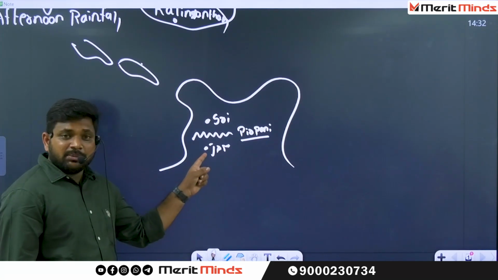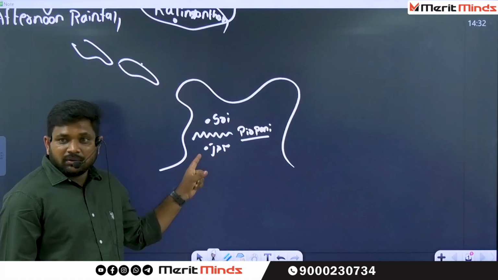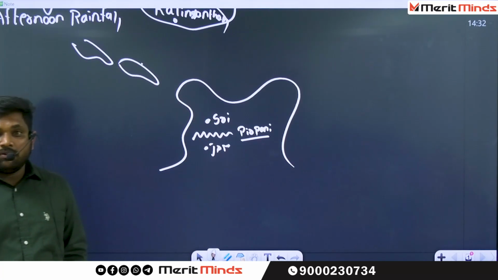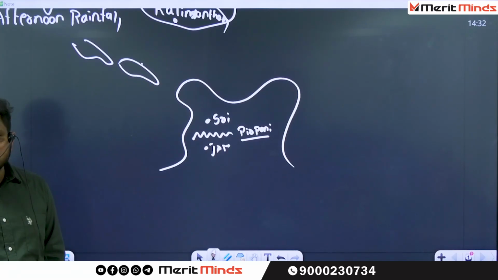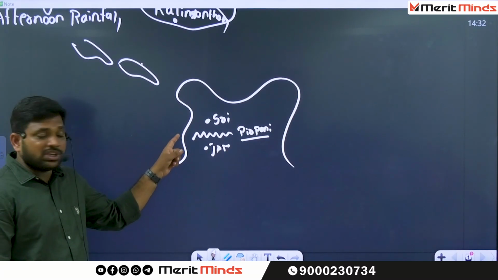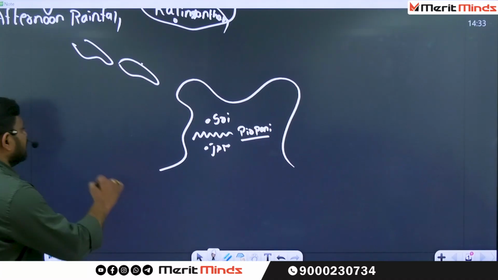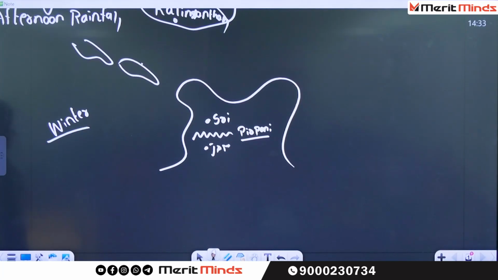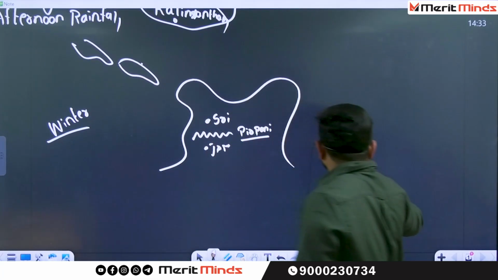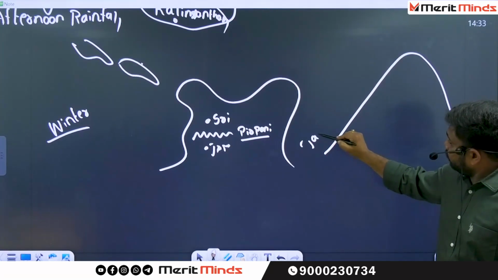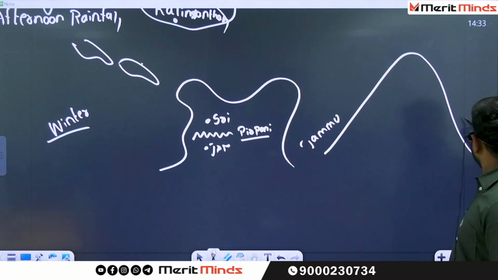This Jammu is nothing but which capital? Winter capital. What about Srinagar? Summer capital. Why are there two capitals? Once upon a time, see the condition, there was no question of movement between Jammu and Srinagar during which season? Winter season. Why? Because this is a Himalayan region, one side you can find Jammu, the other side you can find Srinagar.